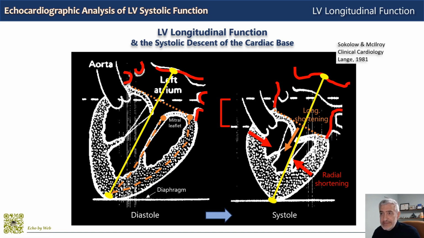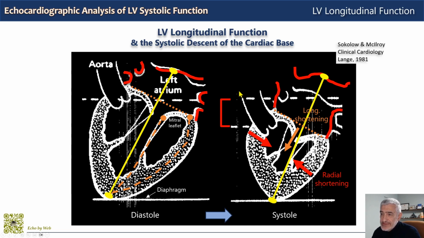Since the posterior superior wall of the left atrium, you see the superior one here drawn in red, is fixed to the pulmonary veins and the spinal cord, and we have seen this in the previous slides. During systole, because the base of the left atrium, which is the mitral annulus, shifts down, descends toward the apex, this brings to an expansion of the left atrium during its diastolic filling, during the atrial reservoir phase, also because of this systolic descent.